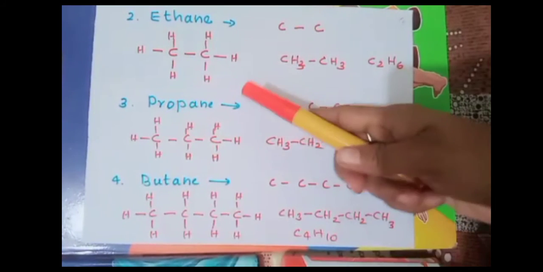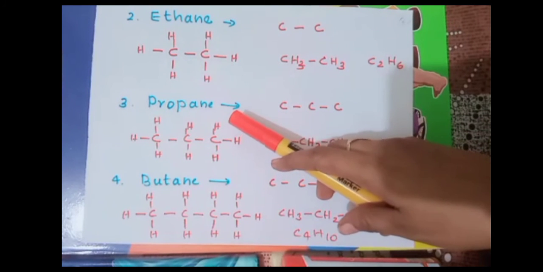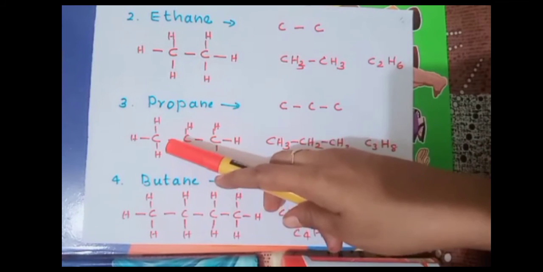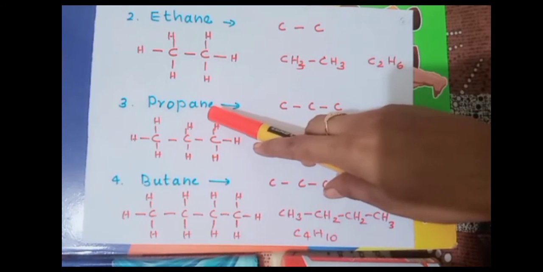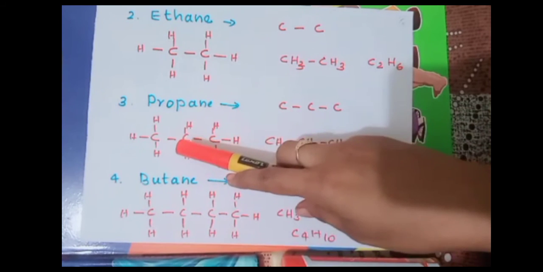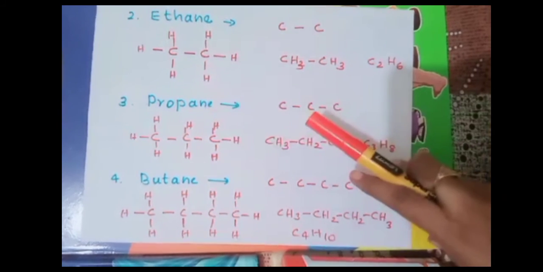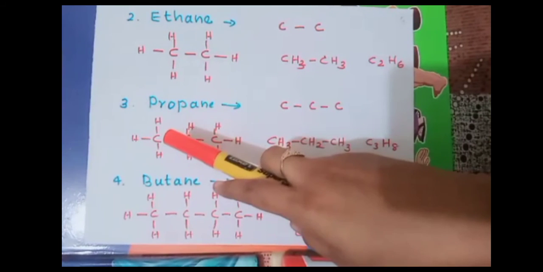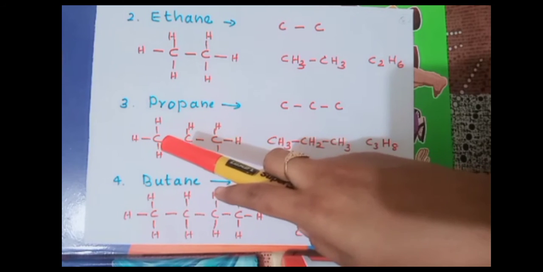So here I have written 2 more examples, that is propane. Prop means how many carbon atoms? There will be 3. So what is the first step? We have to put the 3 carbon atoms, and the name ends with ANE, so we have to put a single bond between each of the carbon atoms. And then what is the next step? We have to put the remaining bonds around each carbon atom. What should be the number of bonds around each carbon?